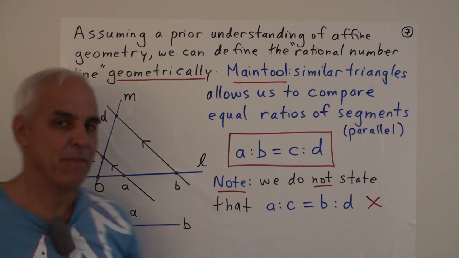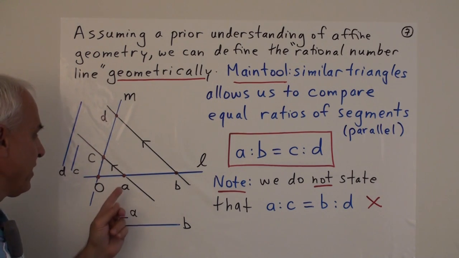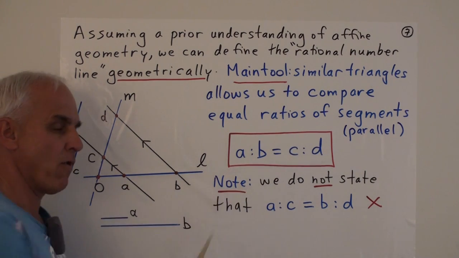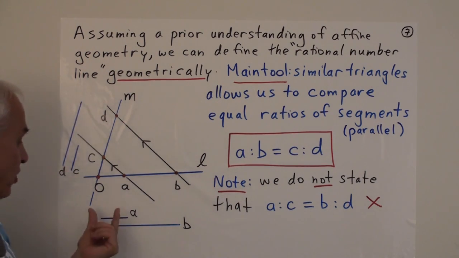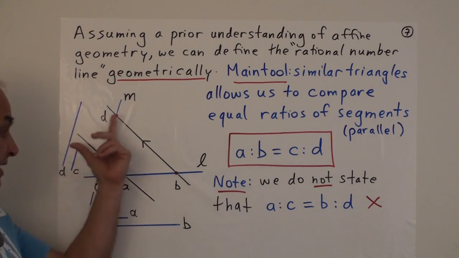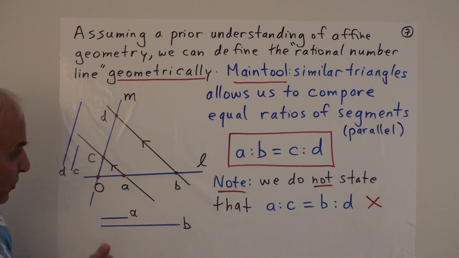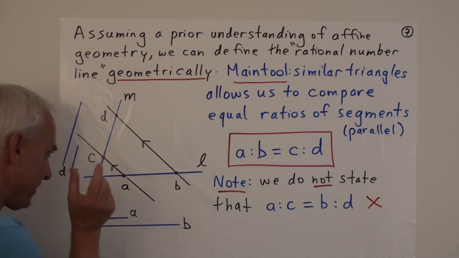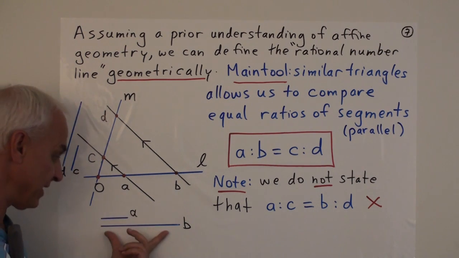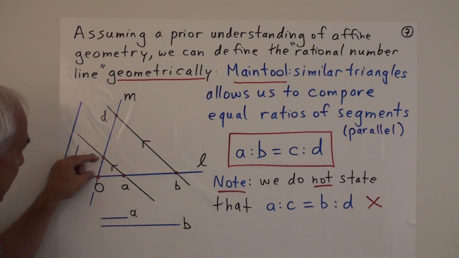Now, the modern mathematician would say, well, what we're talking about is the ratio between the number A and the number B. So A over B equals C over D. Or they might say we're talking about the ratio between the length of A and the length of B, and the length of C and the length of D. But the ancient Greeks didn't think about it that way. They thought just about the segments themselves. Okay? It's the ratio between this segment and this segment as compared to this segment and this segment.